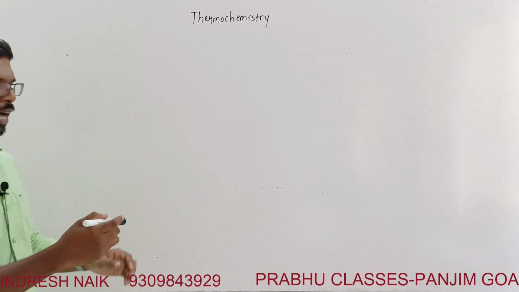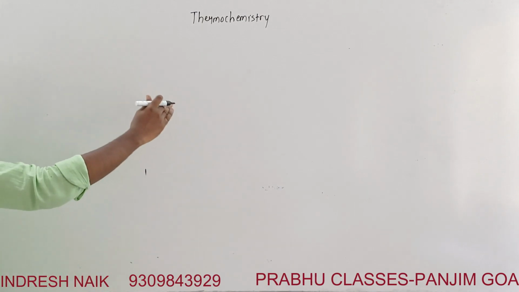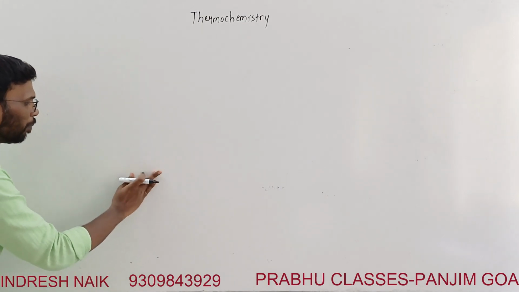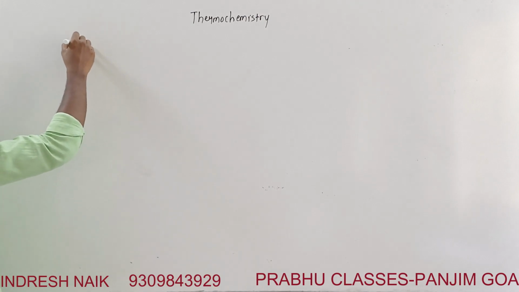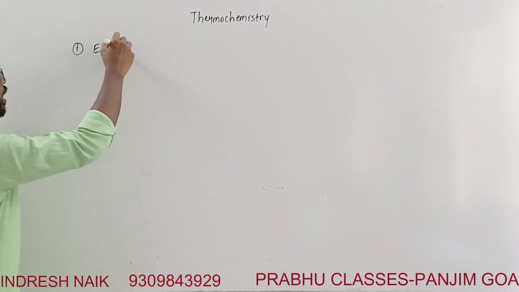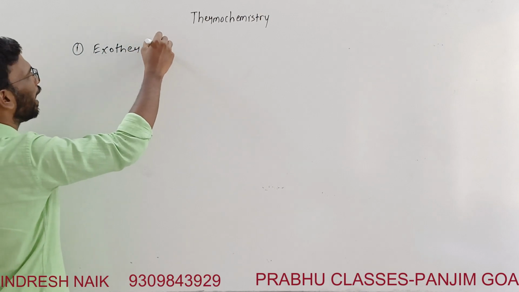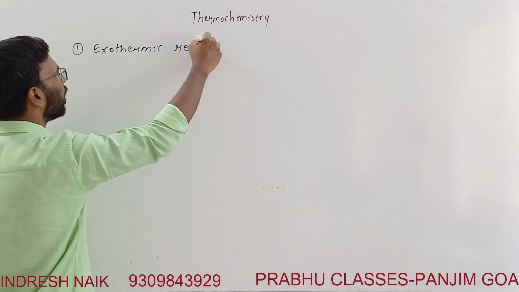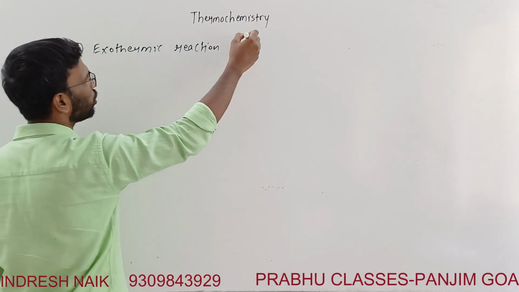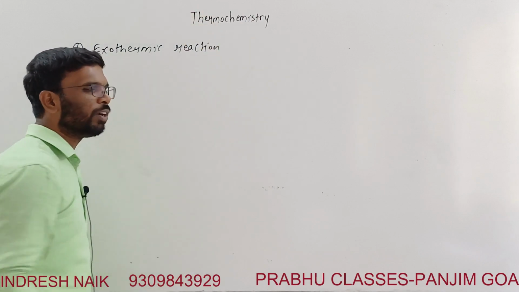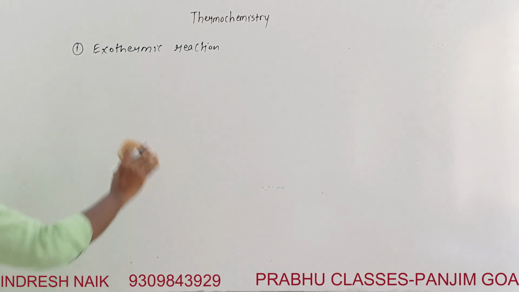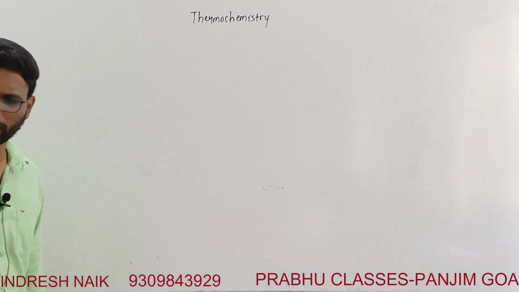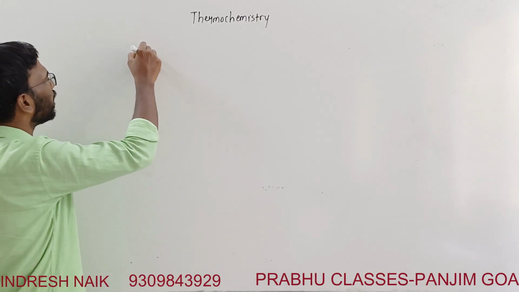So there are two kinds of enthalpies. One is exothermic, the other endothermic. Exothermic reactions. Before we discuss exothermic or endothermic, I write over here the enthalpy of the reaction.